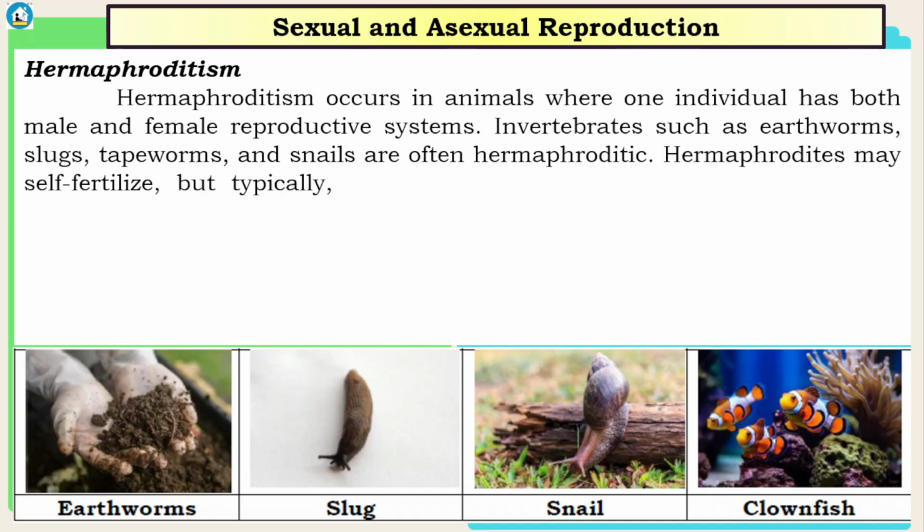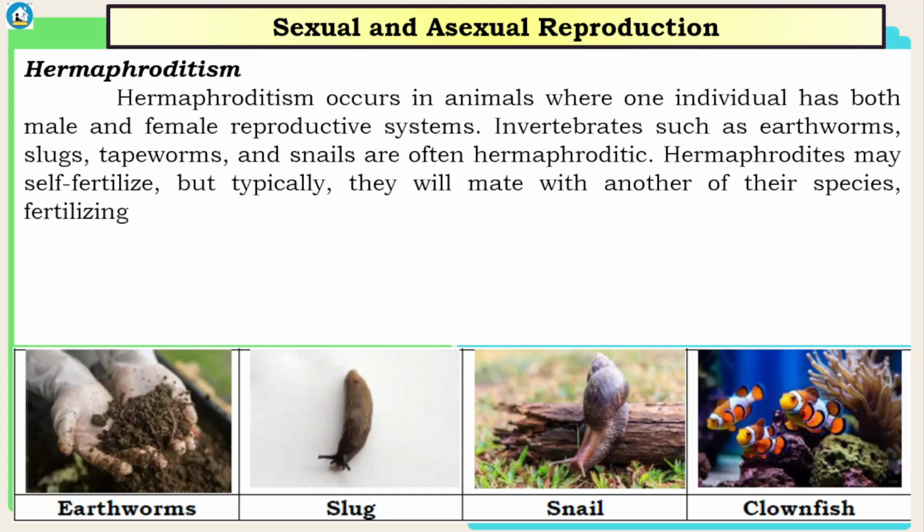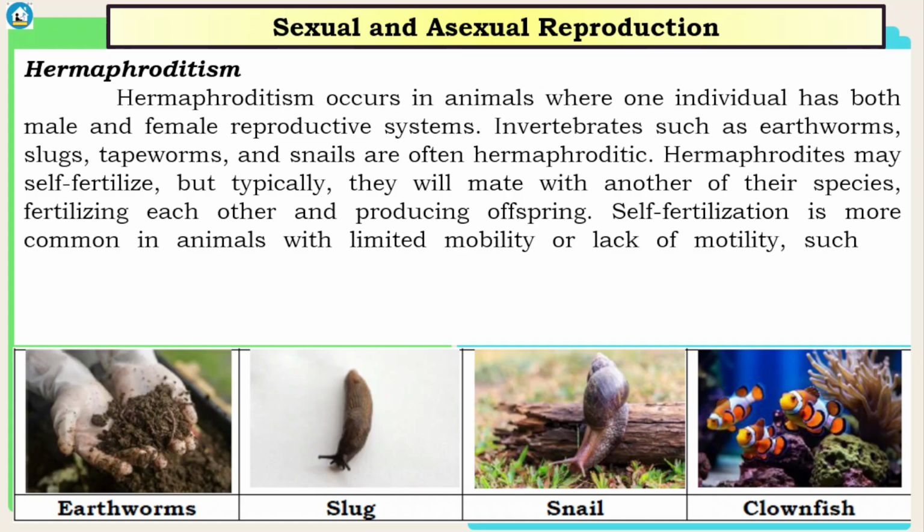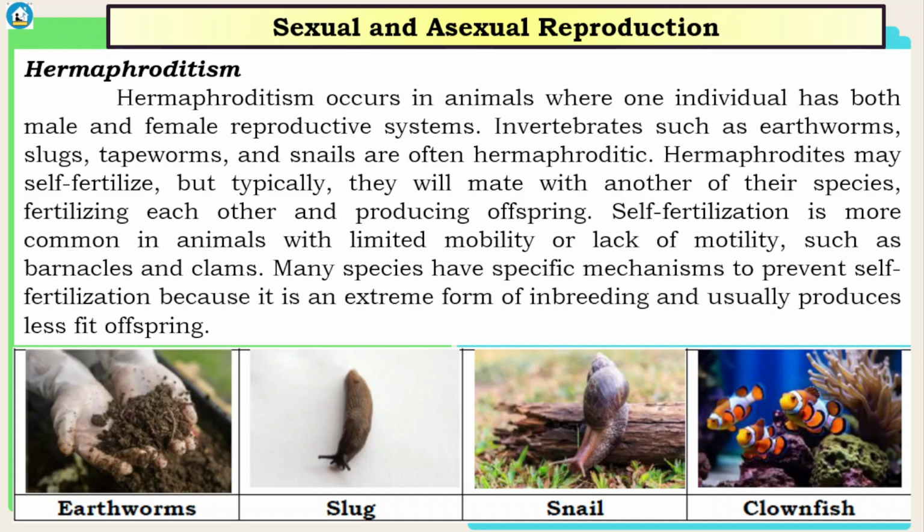Hermaphrodites may self-fertilize, but typically, they will mate with another of their species, fertilizing each other and producing offspring. Self-fertilization is more common in animals with limited mobility or lack of motility, such as barnacles and clams. Many species have specific mechanisms to prevent self-fertilization because it is an extreme form of inbreeding and usually produces less fit offspring.